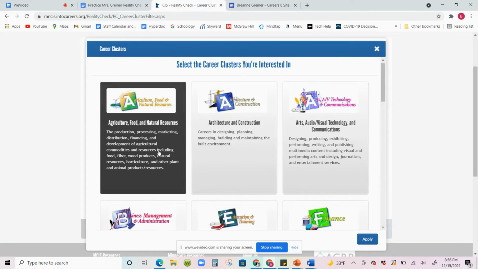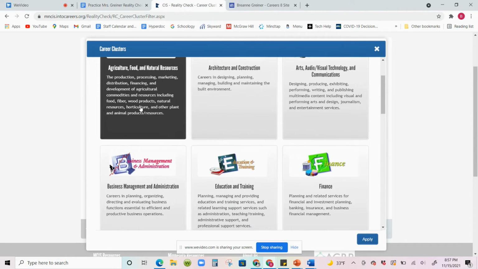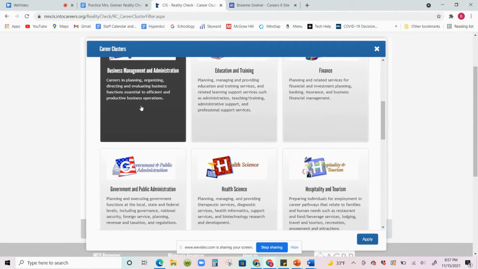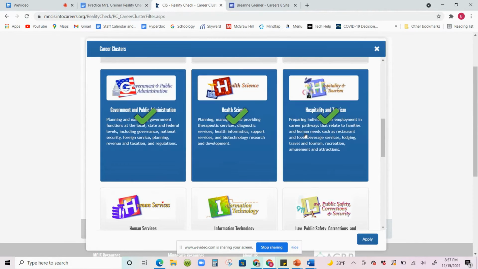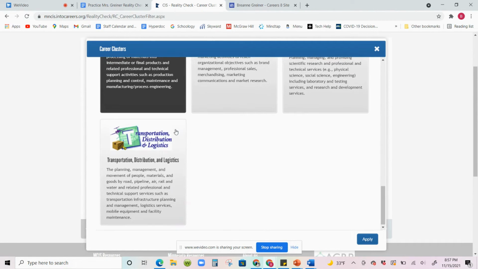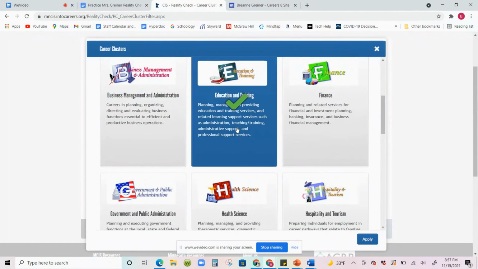Okay. And if you're not quite sure, you have absolutely no idea whatsoever, you can click all of these clusters. You can choose as many as you need, but the more you choose, the longer the list of occupations it's going to be for you. So I'm going to choose a couple: education and training, because I'm a teacher, that is an interest of mine.